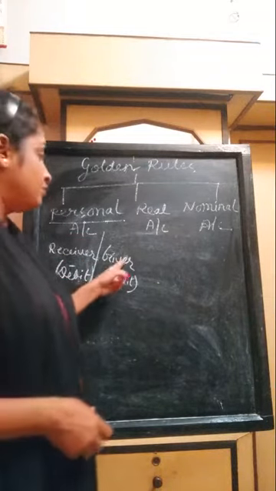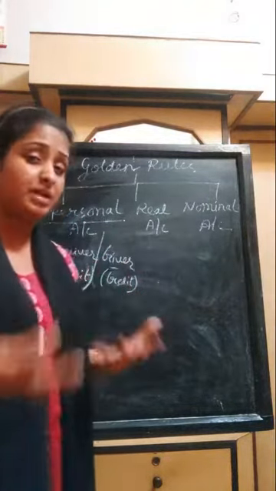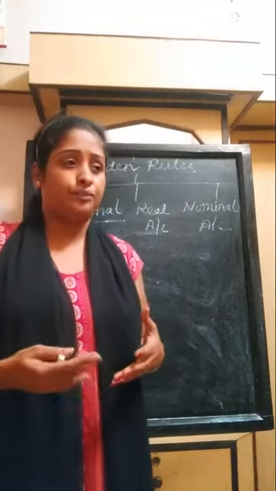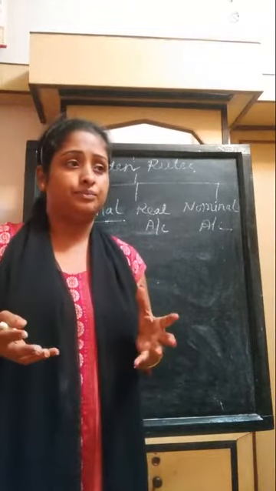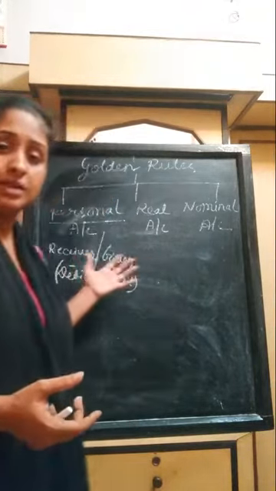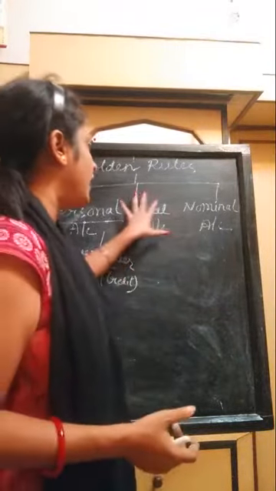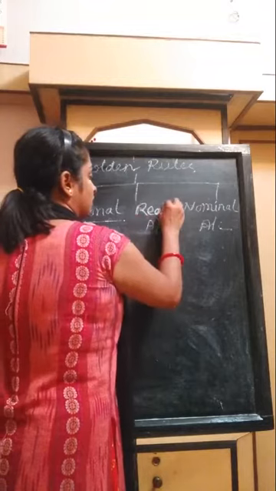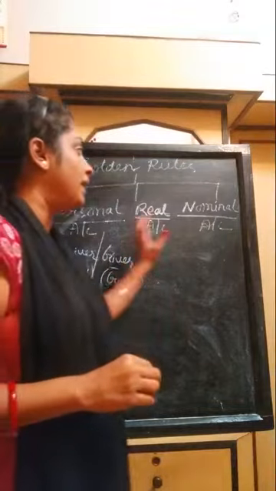Now we come to real account. First, personal account is related to any kind of person, any individual: Mr. X, Mr. Y, ABC institution, XYZ school, any hospital, any institution, any corporate body, any organization. Now we come to real account. Real and nominal accounts are non-personal accounts. They are not related to any kind of person.